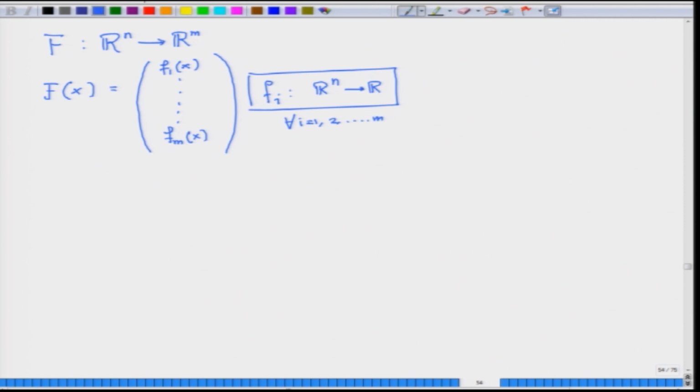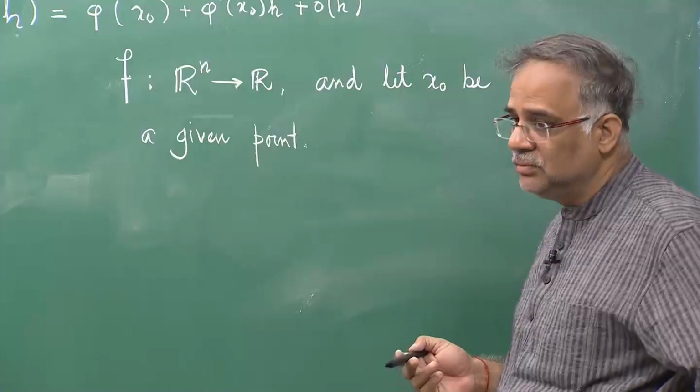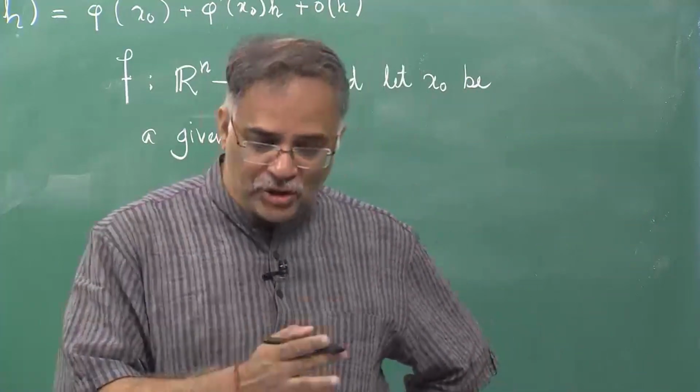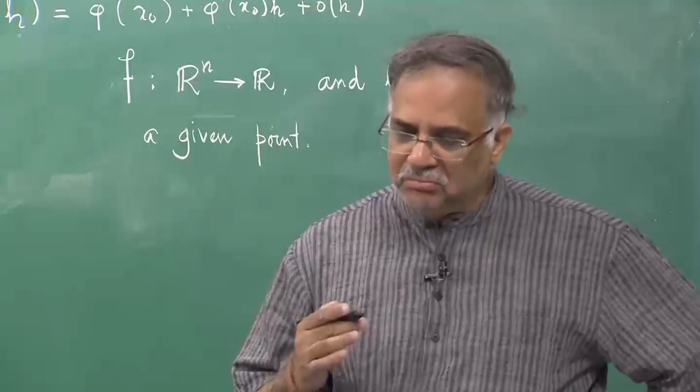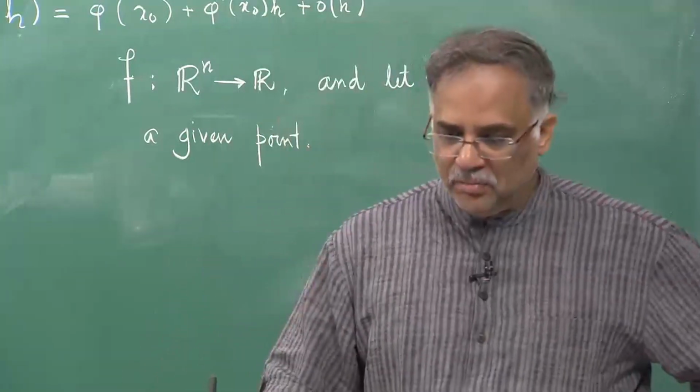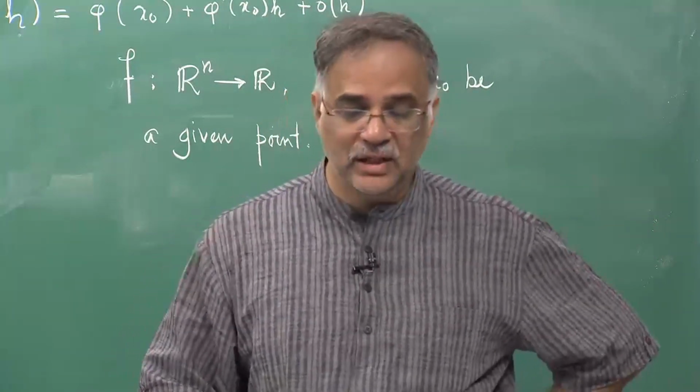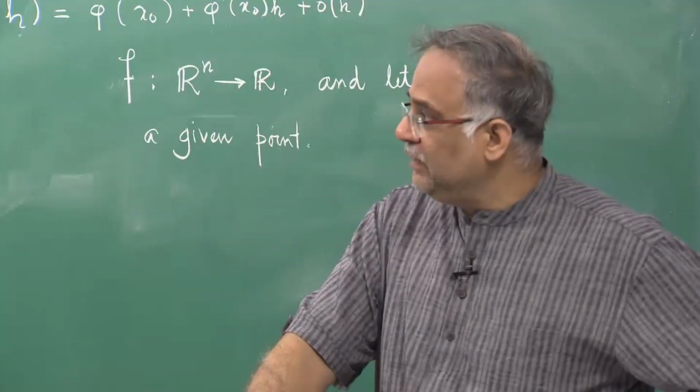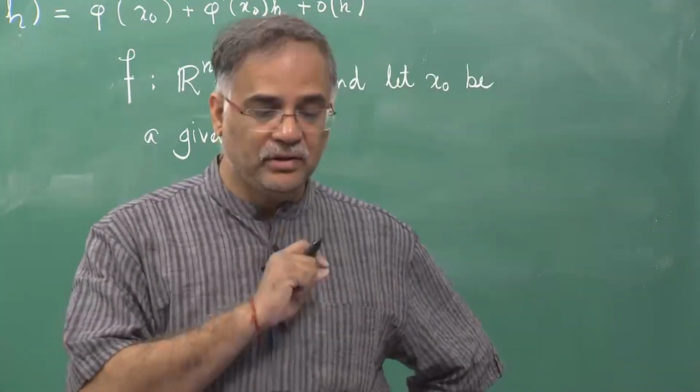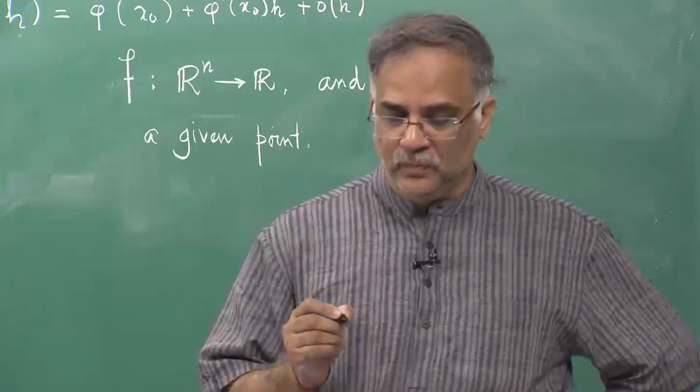Okay. Now, once I have done that, how do I define the derivative? Can I do an imitation of the definition we have for Rn to R? The answer is yes. But here the thing would be slightly different. The derivative will not be a vector, it will be a matrix.